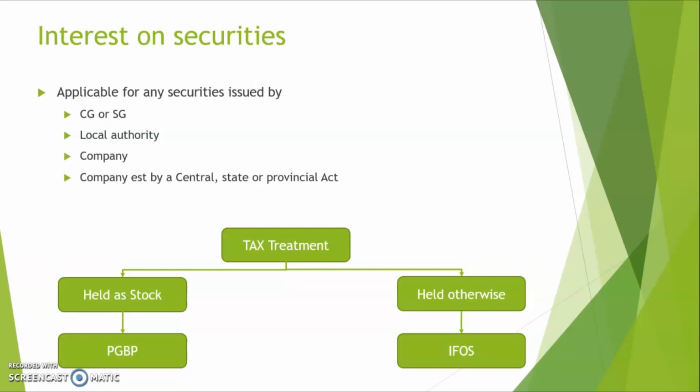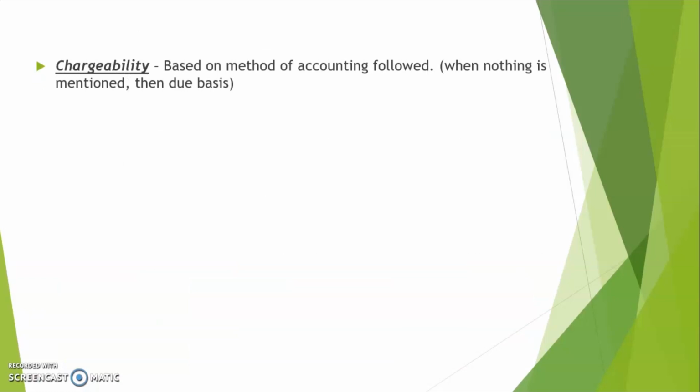Now we'll be learning about certain things about their chargeability, the due date, any deductions available or anything of that sort. So let's move on to that. So first, chargeability. This income is chargeable based on the method of accounting followed, whether the assessee follows cash basis or accrual basis, and based on the accounting followed by the assessee, it will be charged. But when nothing is mentioned, then due basis is taken. Alright, simple. So it's generally based on the accounting method followed by the assessee, but if nothing is mentioned, it will be charged on due basis.